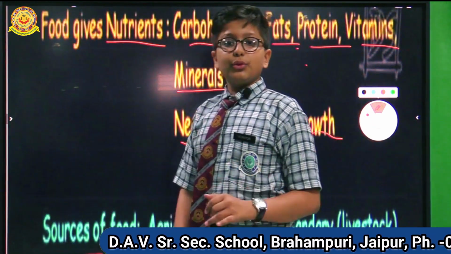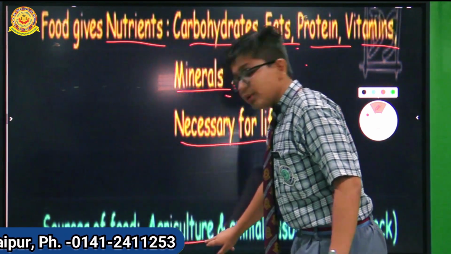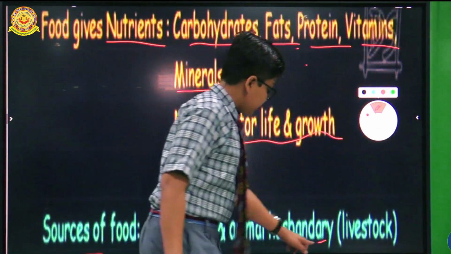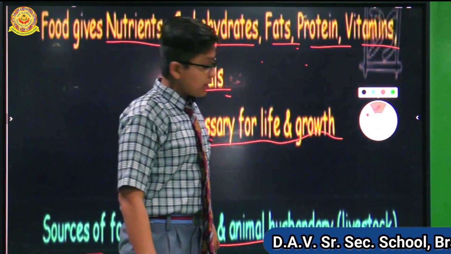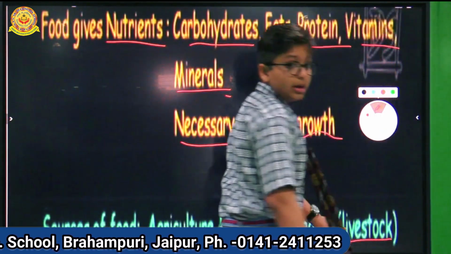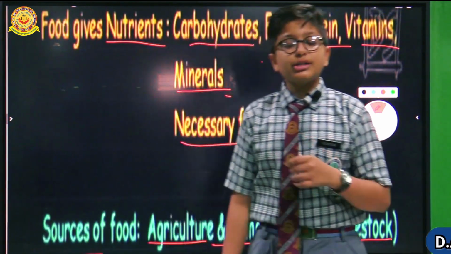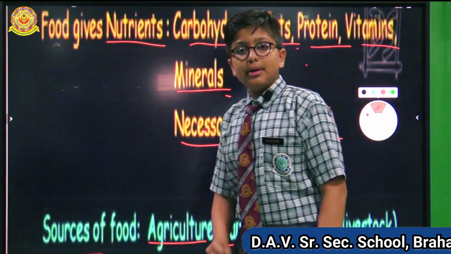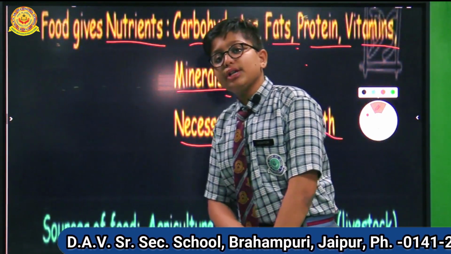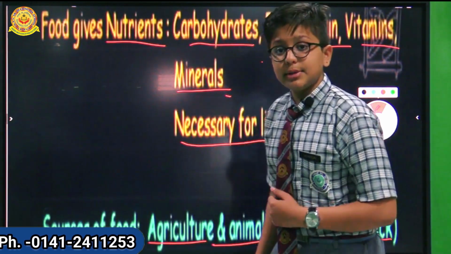Now the sources of food. I tell you that agriculture is the biggest source of food, and also animal husbandry. In animal husbandry, we can also say livestock. You can see livestock. In animal husbandry, animals like cows, fishes and chickens are reared for production. The cow is reared for the production of milk, and the chicken is reared for eggs or its meat.